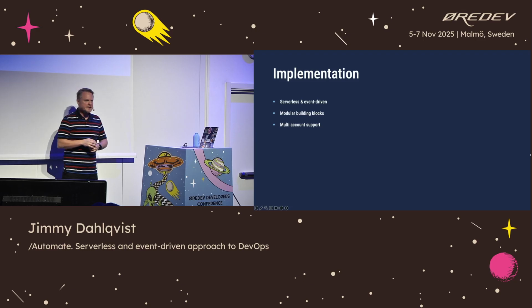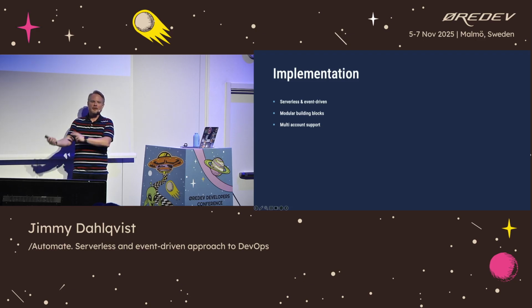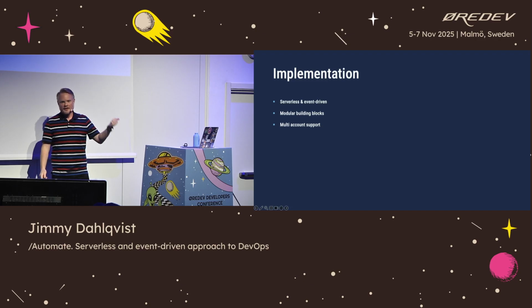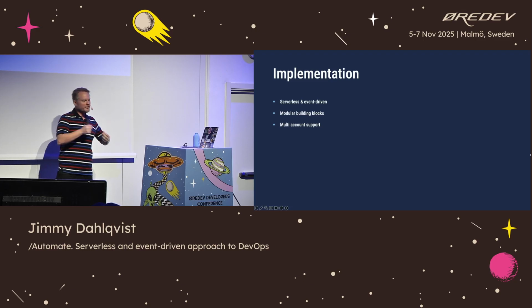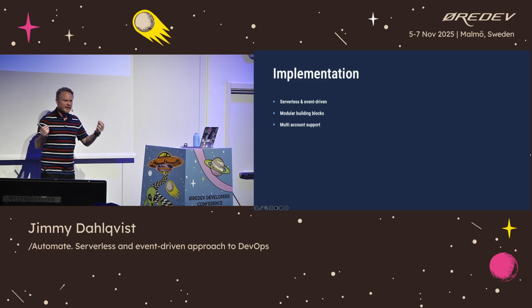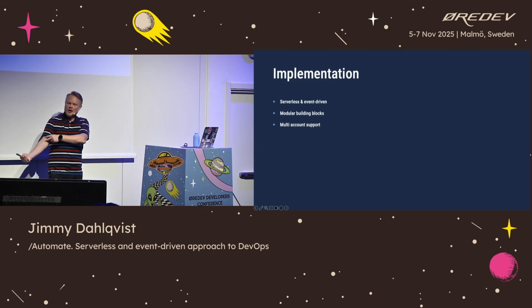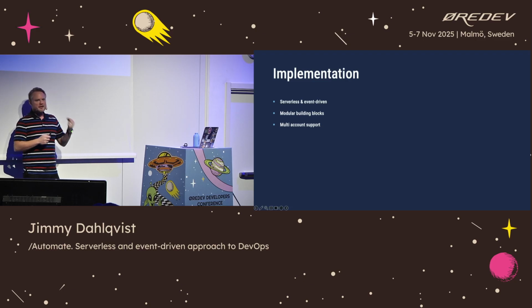So we had three things that were important for us when we started this implementation journey. It needed to be serverless and it needed to be event-driven. The reason for being serverless and event-driven was that this will not be used frequently. It'll be used a few times per day, and having that running like a long-running container where we pay per hour wouldn't be beneficial for us. So serverless was the key thing. The second part was that it must be modular building blocks, so we can add and remove things easily. Because if it's hard to extend this, that will never happen, and things will just rot and die.